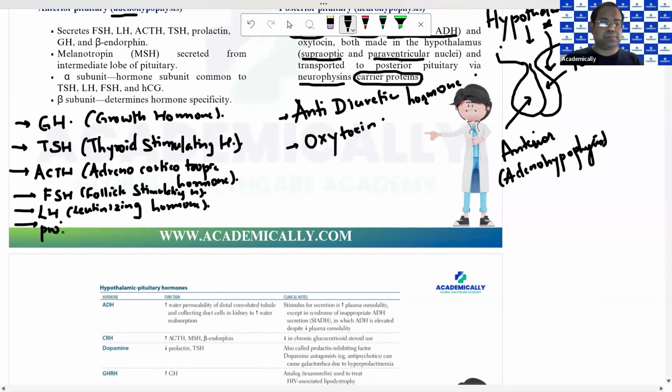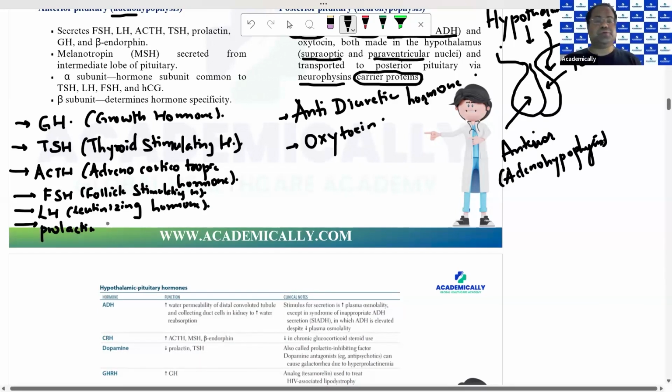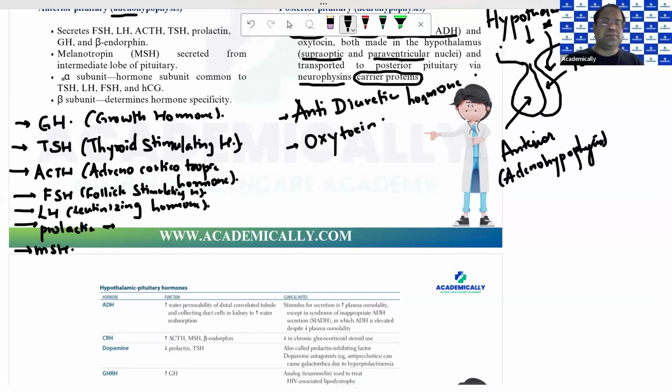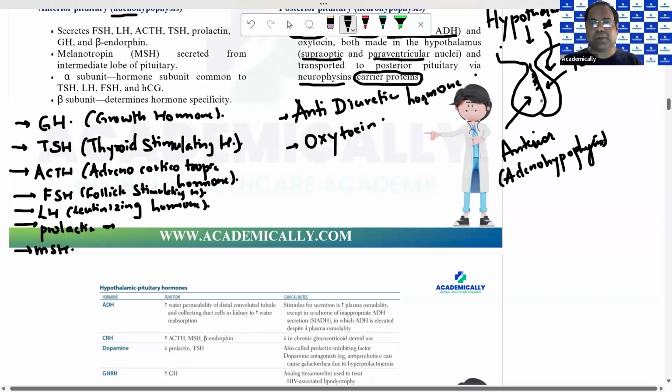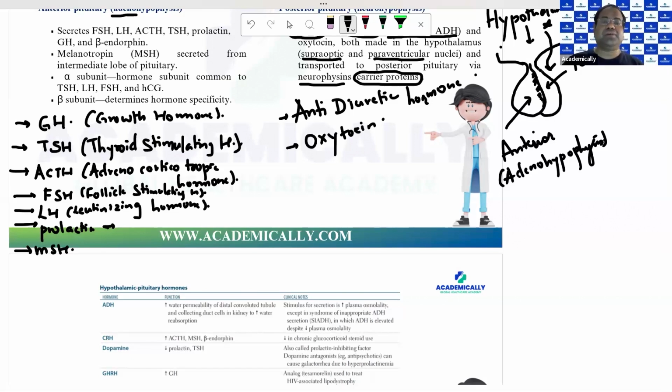And there is prolactin. Prolactin is the hormone which is essential for milk secretion by the breast. There is one more called MSH, melanocyte stimulating hormone, which is secreted by the intermediate pituitary. Now, what is the intermediate pituitary? The part of the adenohypophysis which is close to the neurohypophysis, we can sometimes call the intermediate. Sometimes they say that this is the part which secretes MSH, which is responsible for pigmentation or melanin formation.